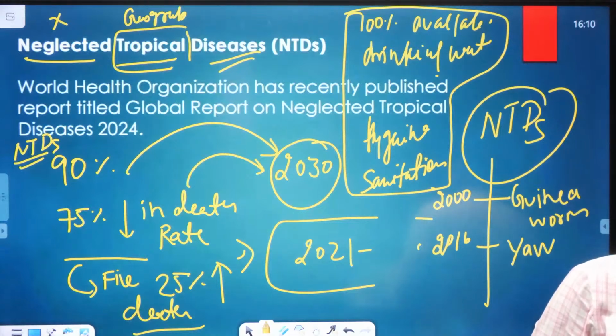India has eliminated the two NTDs. One is the Guinea worm, GUINEA, in 2000, and YAWS, YAWS, in 2016.